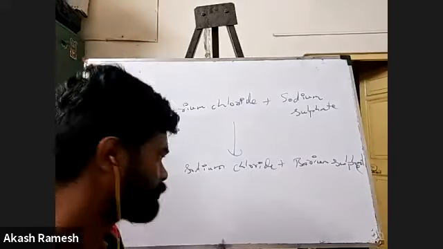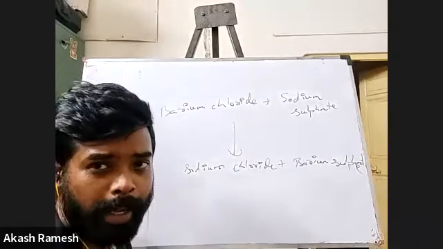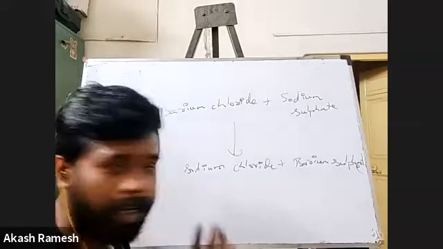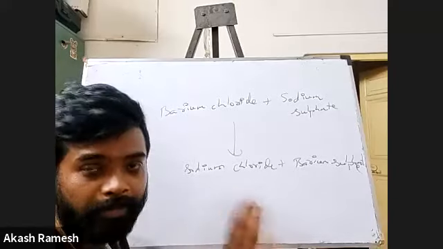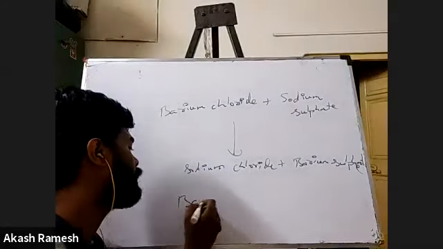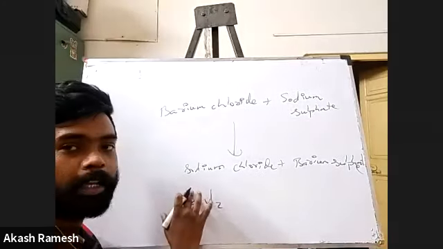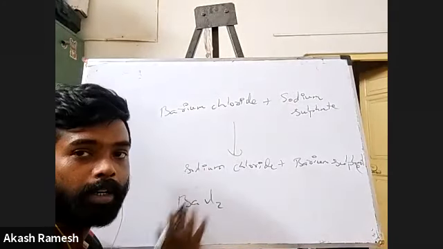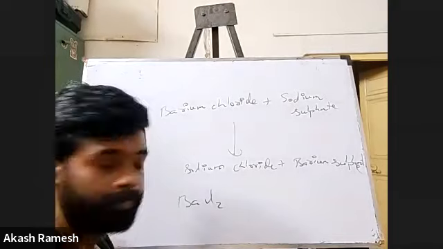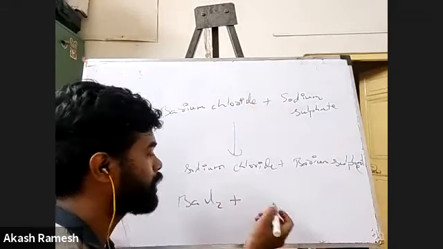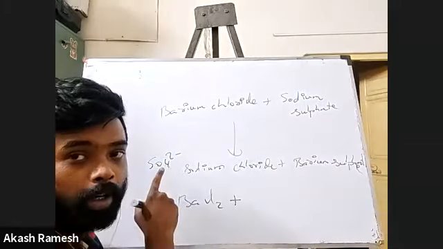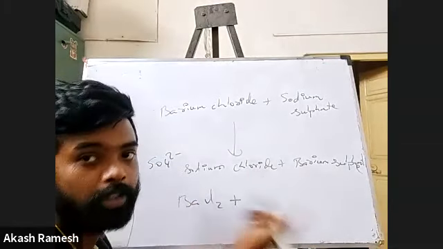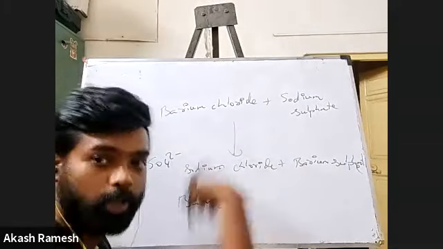Okay, fine. Barium, we just said, is Ba2+. We know Cl is Cl minus. If at all you have confusion, go back. Do not be lazy. So barium chloride will be BaCl2: minus one will come here, two will come here. Plus sodium sulfate. Remember, sulfate is SO4 2 minus, and it's Na plus, so 2 will come here, 1 will go there. So it will be Na2SO4.